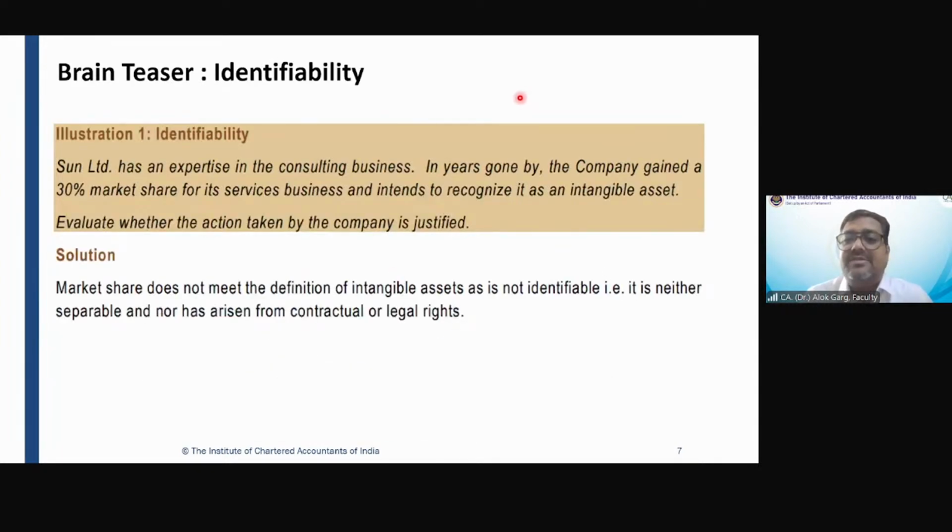Let's discuss illustration number 1. Sun Limited has expertise in the consulting business. In years gone by, the company gained a 30% market share for its services business and intends to recognize it as an intangible asset. Evaluate whether the action taken by the company is justified. Tell me.